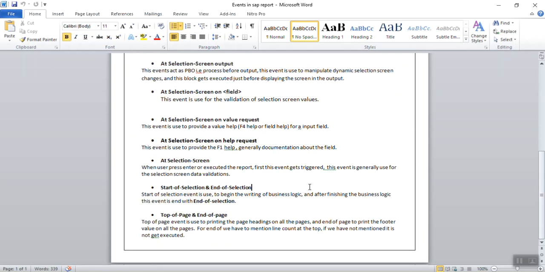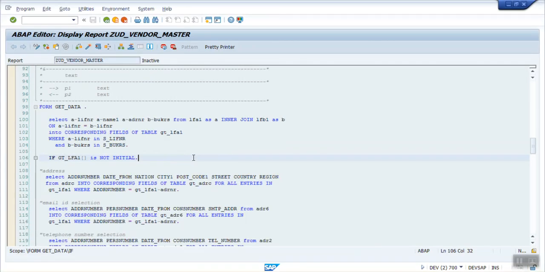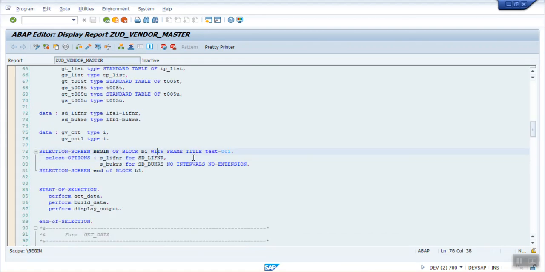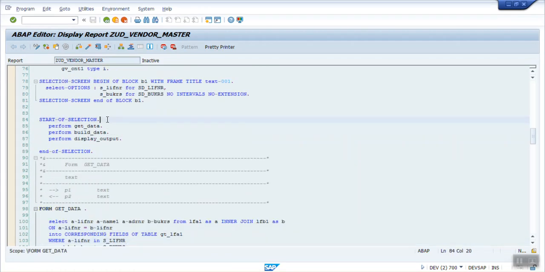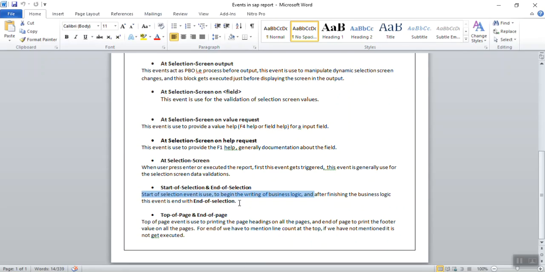Start of selection: after all the basic validations and the dynamic changes, we can use the start of selection and the end of selection. The start of selection is used just to begin the writing of the business logic. As we have created two programs so far, we have written our logic inside the block, that is the start of selection and the end of selection. So we can see here, inside the start of selection and the end of selection, we have written our business logic. Between these we can write our logic.